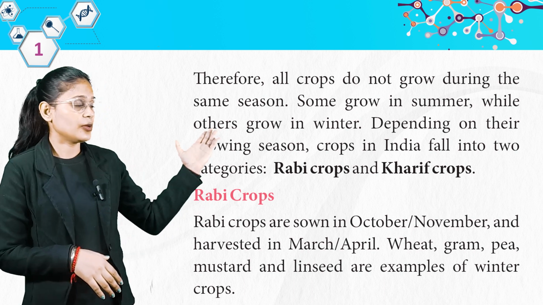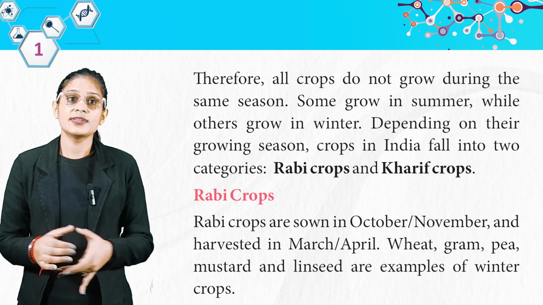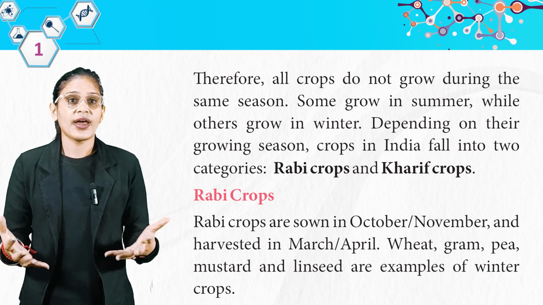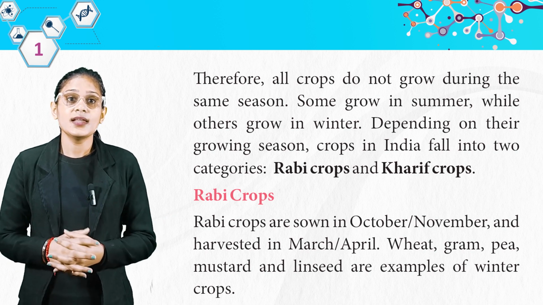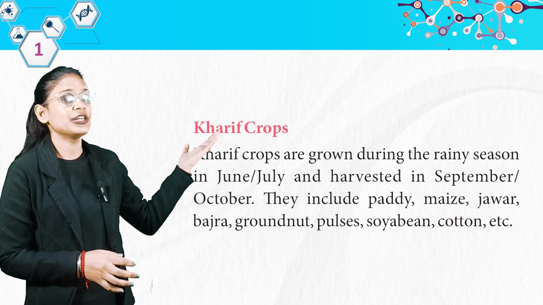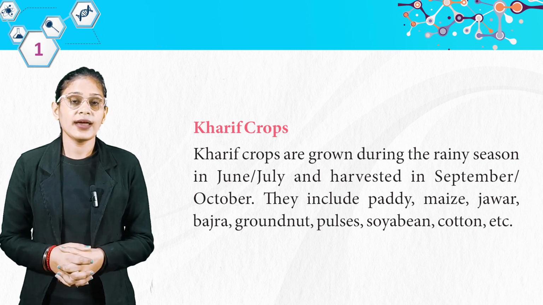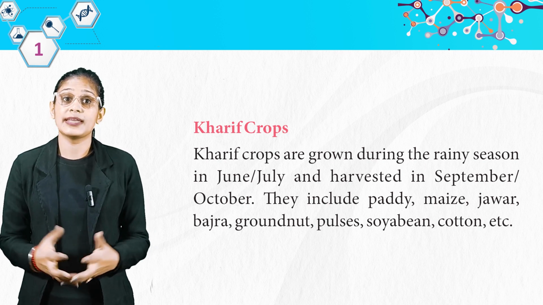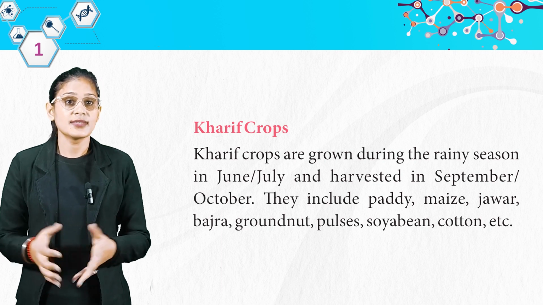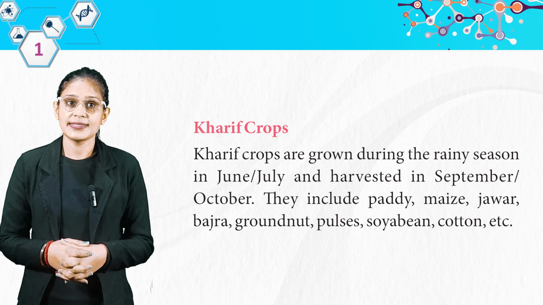Here we have Rabi crops. Rabi crops are sown in October-November and harvested in March-April. Wheat, gram, pea, mustard and linseed are examples of winter crops. Now we have Kharif crops. Kharif crops are grown during the rainy season in June, July and harvested in September, October. They include paddy, maize, jowar, bajra, groundnut, pulses, soya bean, cotton, etc.